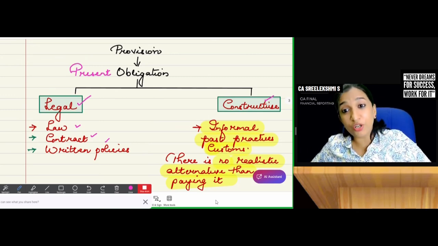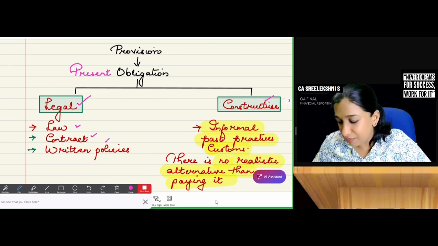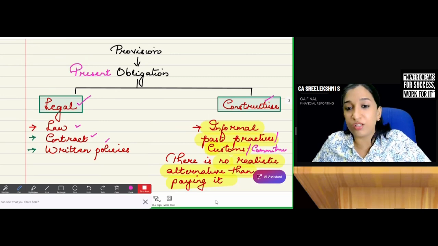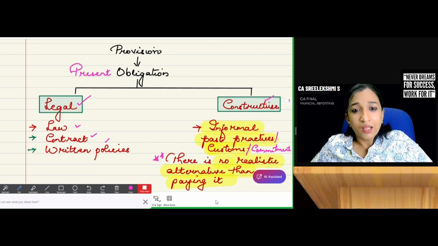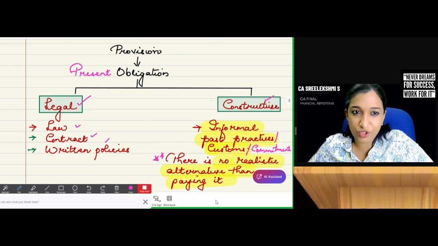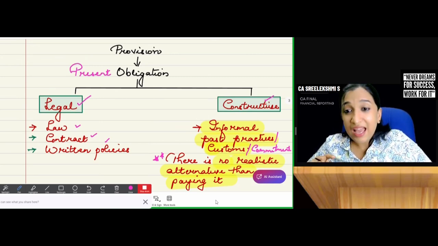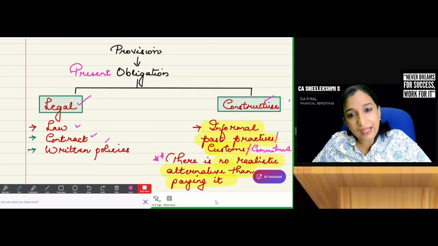Provision is also required to be created for constructive obligations. That is informal past practices or customs, or there are commitments. It's informal, it is not written, it is not law, it is no contract, but there is a commitment. And there is no realistic alternative. You cannot skip the payment. There is no realistic alternative than paying the obligation, then create provision. Create provision for legal as well as constructive obligations.